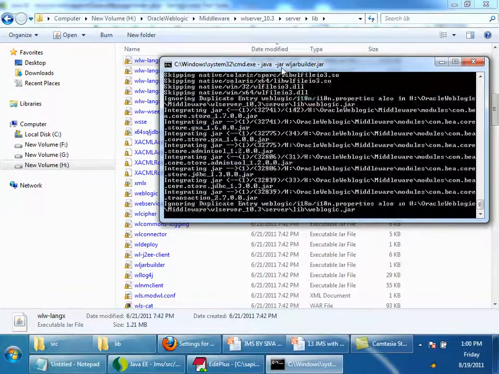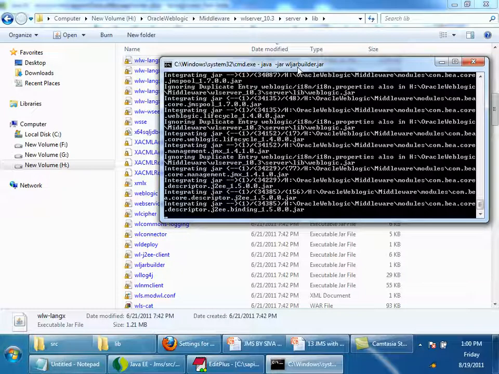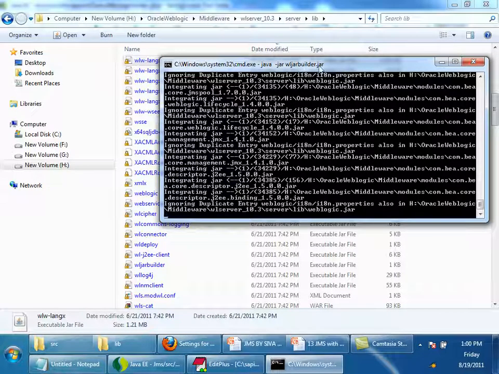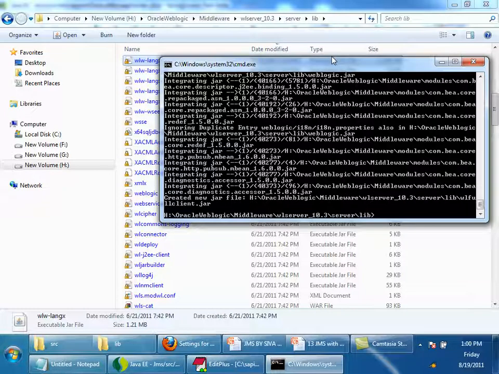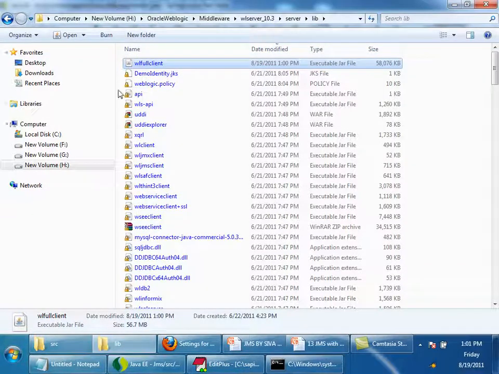See, this is on the top of the screen. You can see the command: java -jar wljarbuilder.jar. Execute it. It will generate a file called wlfullclient.jar. Include this wlfullclient.jar in the build.